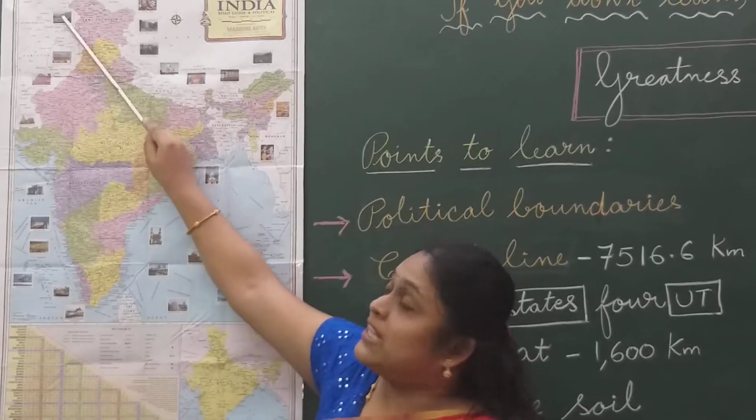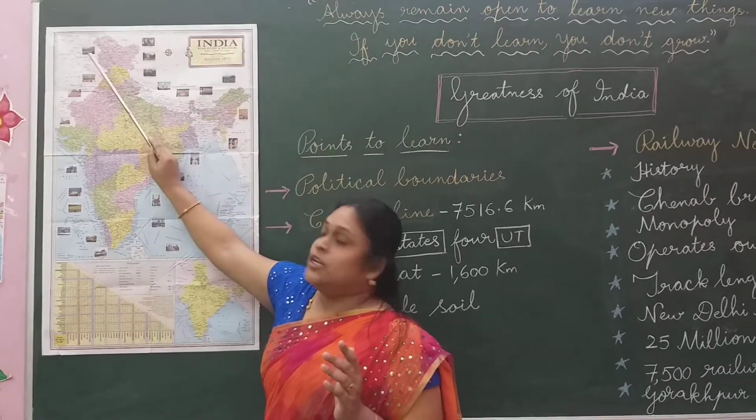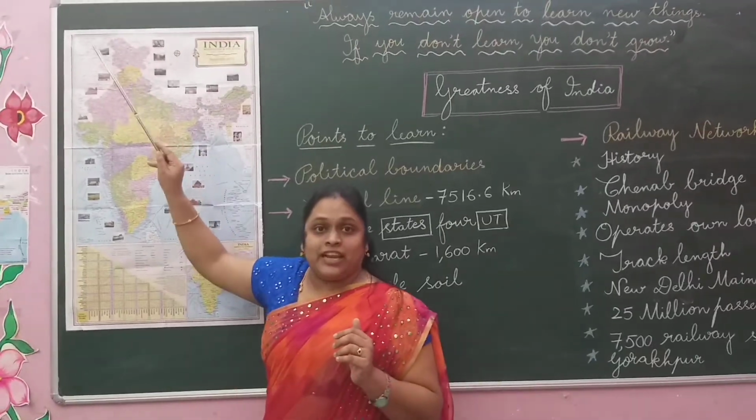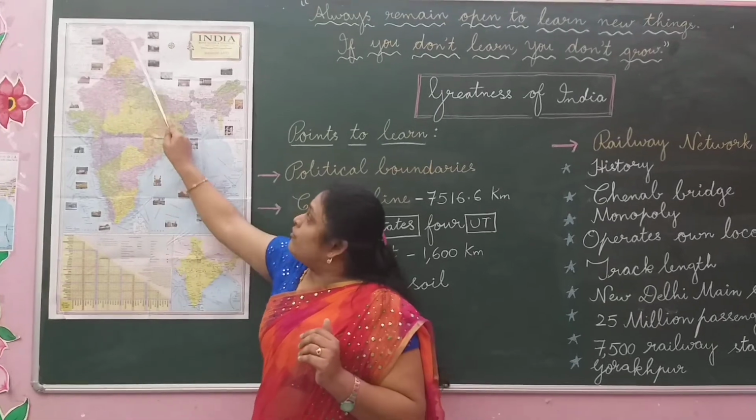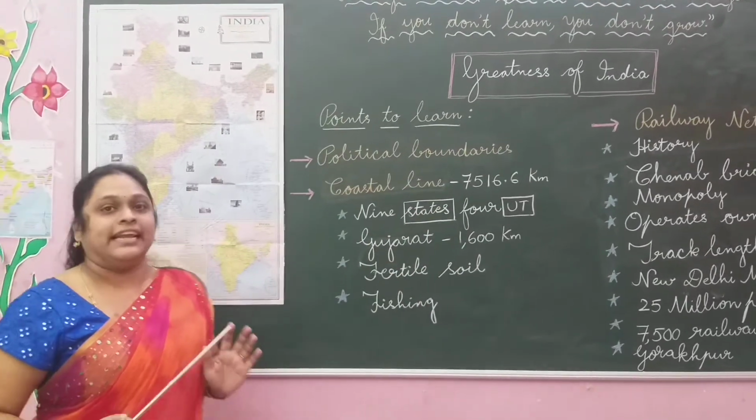This place is called POK, that means Pakistan Occupied Kashmir. So this area is now in conflict and controversy. So we have only 7 countries that share their boundaries with India.